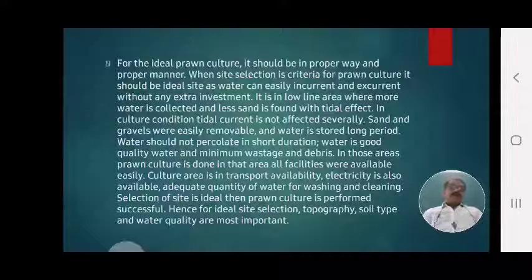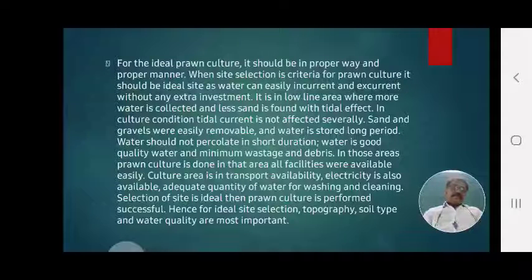Soil type should also be ideal, with good water holding capacity, holding more water without percolation. Water quality should be good. Wastage, debris and polluted water should not enter, because they would reduce the culture of prawns.